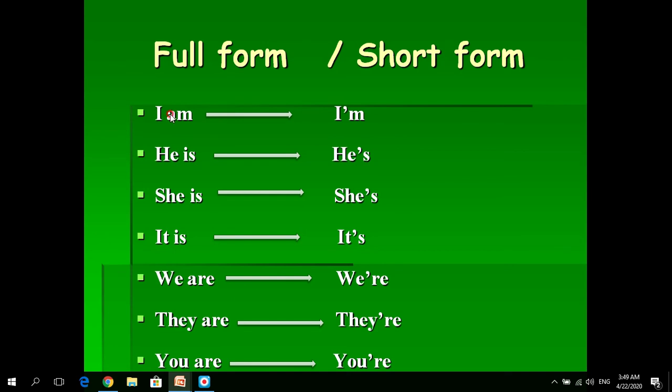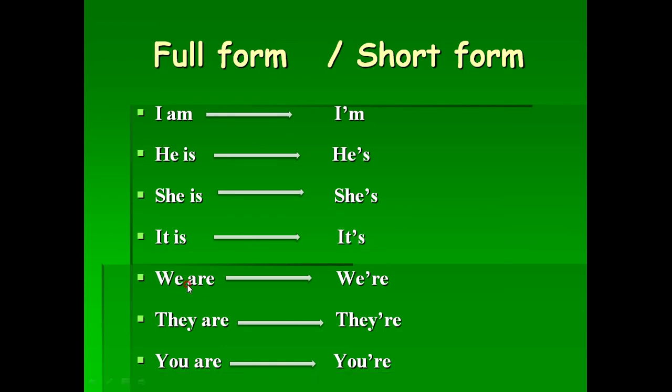So when you say I am, this is a full form. But when you say the short form, you have to say I'm. Don't say I am. This is I'm. He is, he's. She is, she's. It is, it's. We are, we're. They are, they're. You are, you're. This is the full form and this is short form.